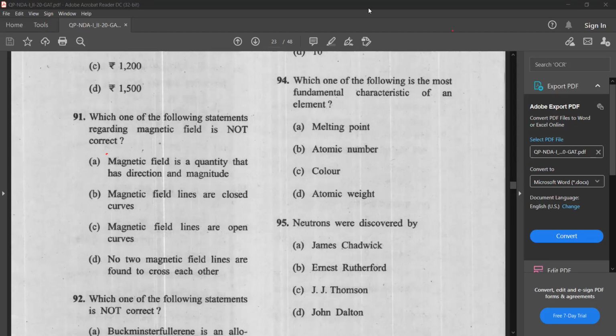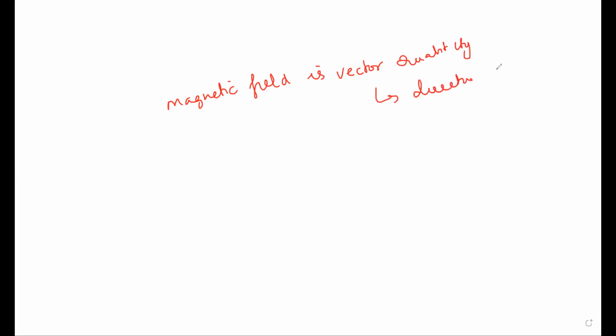Let's see some properties of magnetic field before answering this question. Obviously, magnetic field is a vector quantity. That means it has both direction and magnitude. That is a correct statement.